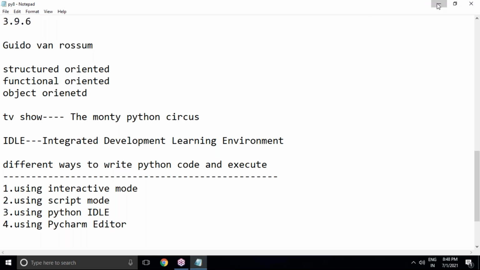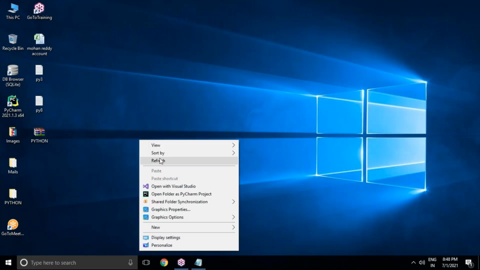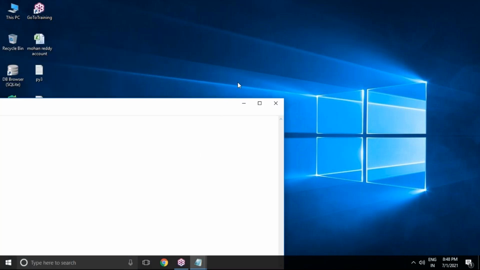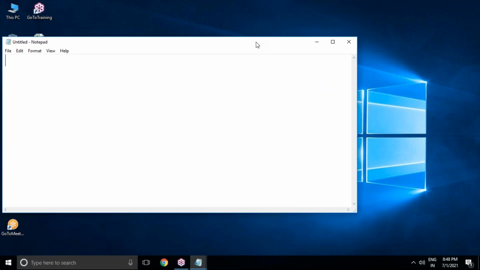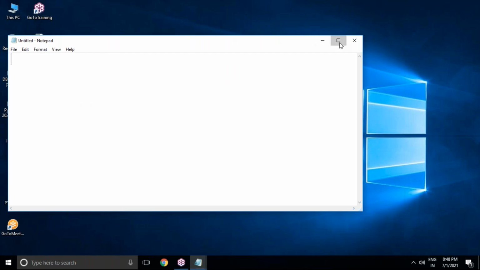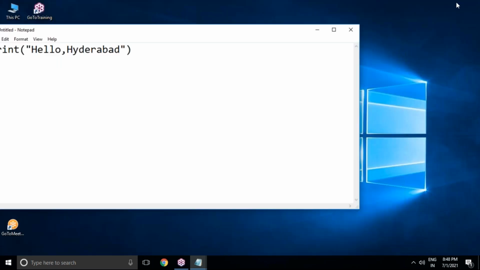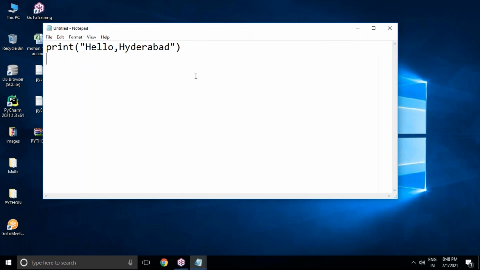Let me open Notepad, but don't go for writing code in Notepad, because in the initial stage there is a chance of getting so many mistakes in Notepad. So I'll tell you what the problem actually is. I'm opening Notepad. I want to write my Python script here. Just print, I'm saying hello Hyderabad. Hello Hyderabad, I'm taking. This is my script. But do you think it is Python code? No, right now it's not.